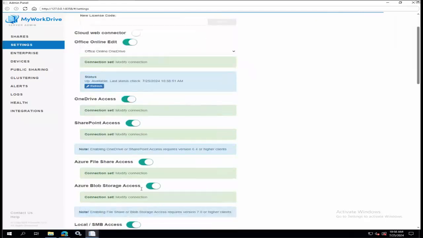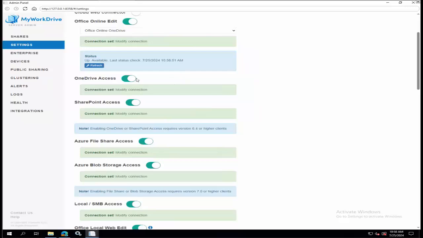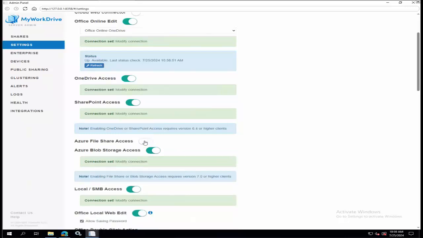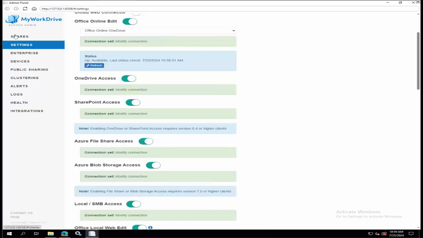You've got the ability to turn, that's another point I should make, which is over here on settings, you've got the ability to turn these on and off at the global level. So if I don't want any of my Azure file shares to work, even though I have them set up in shares and I have integrations created for them, I can turn them on and off.